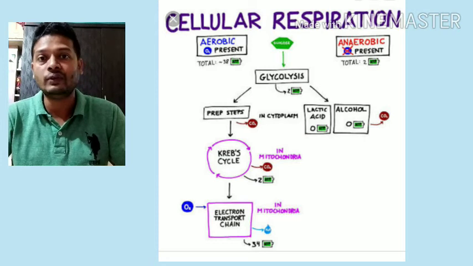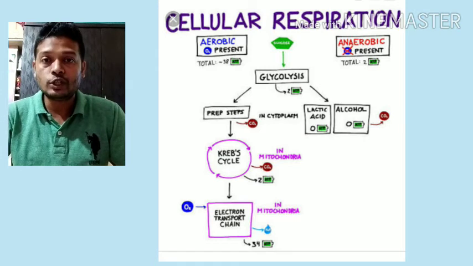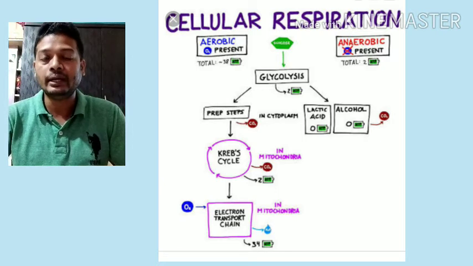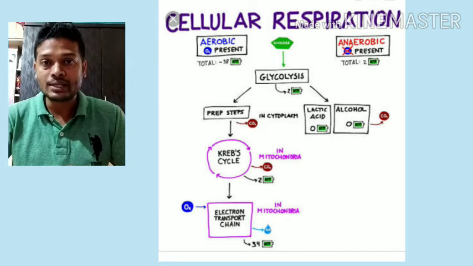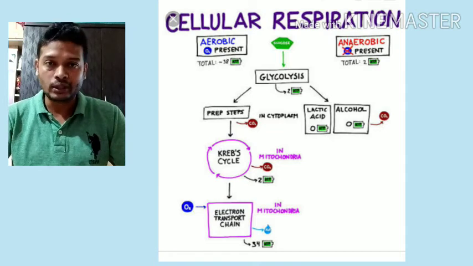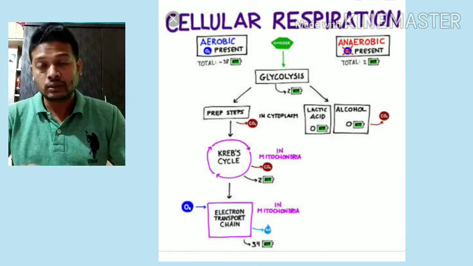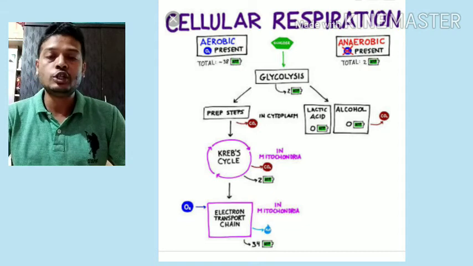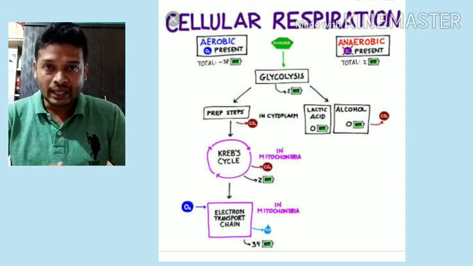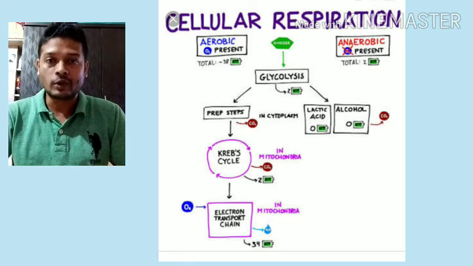Aerobic respiration we discussed, the process of energy production occurs in three stages. When it is aerobic respiration, the energy is produced in three stages as glycolysis, then TCA cycle, that is tricarboxylic acid cycle, and electron transport chain. So through these three stages the energy production occurs in case of aerobic respiration. We had studied in detail all the three processes.